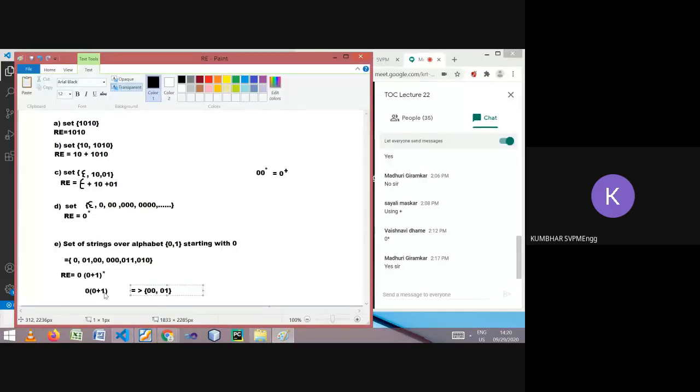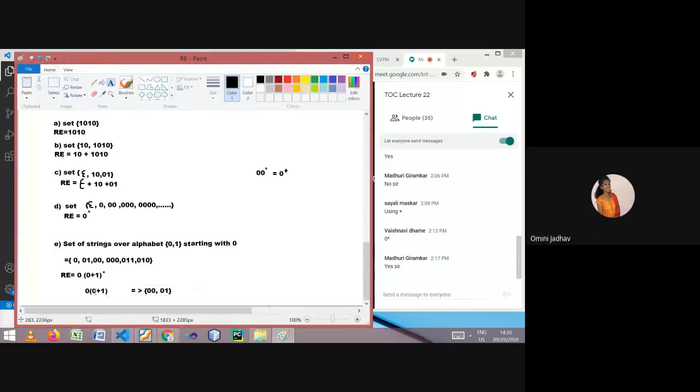Are you getting me? So here it satisfies that the string starts with 0 in both. But after that, one more symbol, 0 or 1, is a must, and such a situation is not given there. They are just expecting strings starting with 0. So 0 is compulsory. After that, the combination 0 plus 1 may occur 0 or more times, and that's why it is 0(0+1)*.